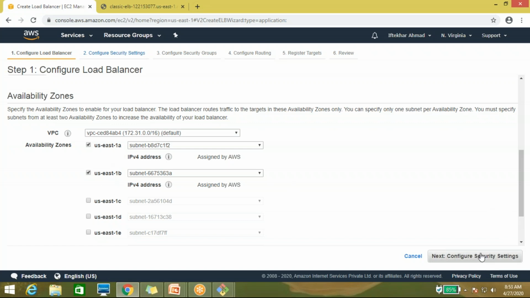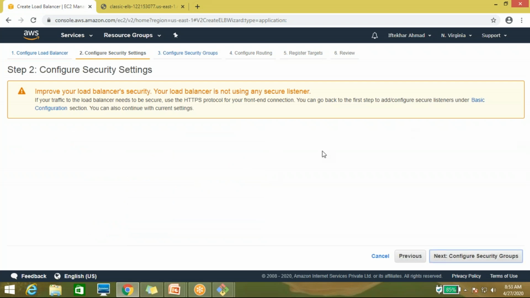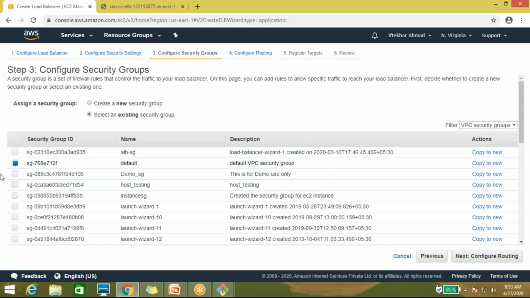Now click on next. Again it's showing an HTTPS warning, and it's asking to choose a security group.